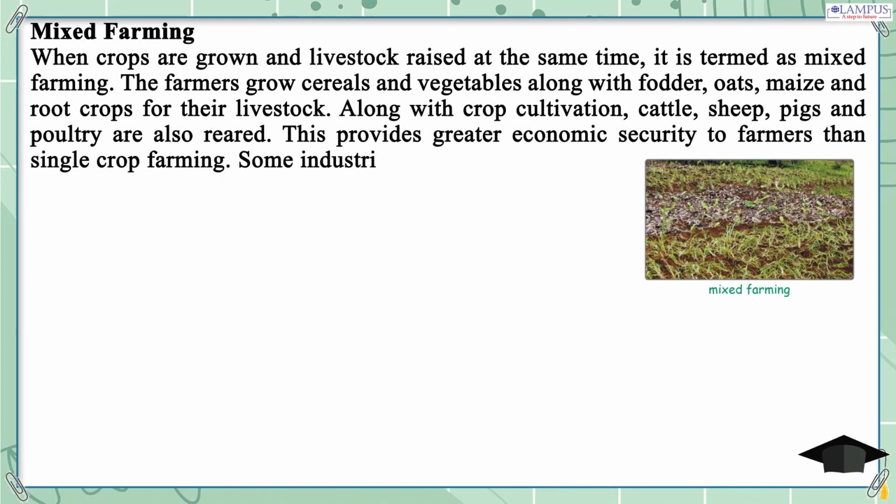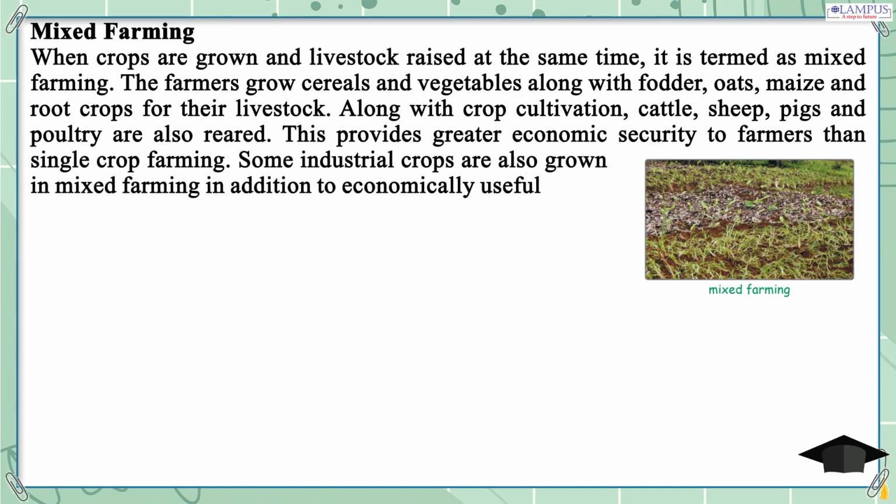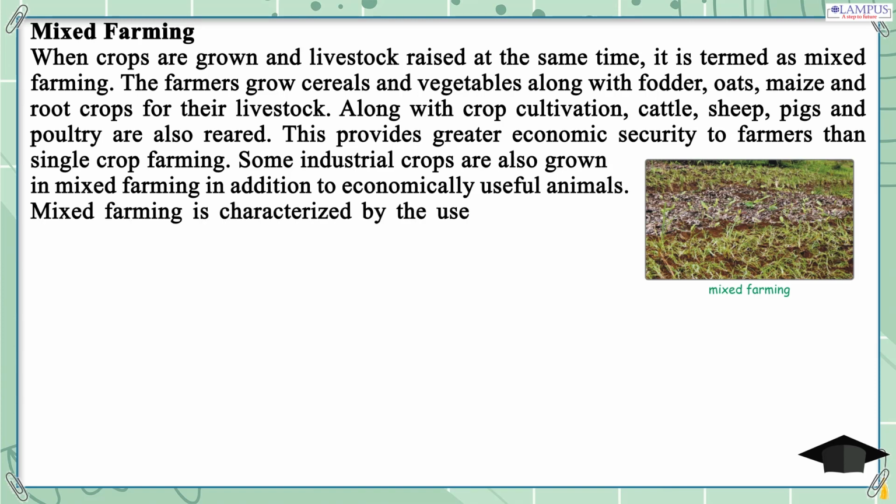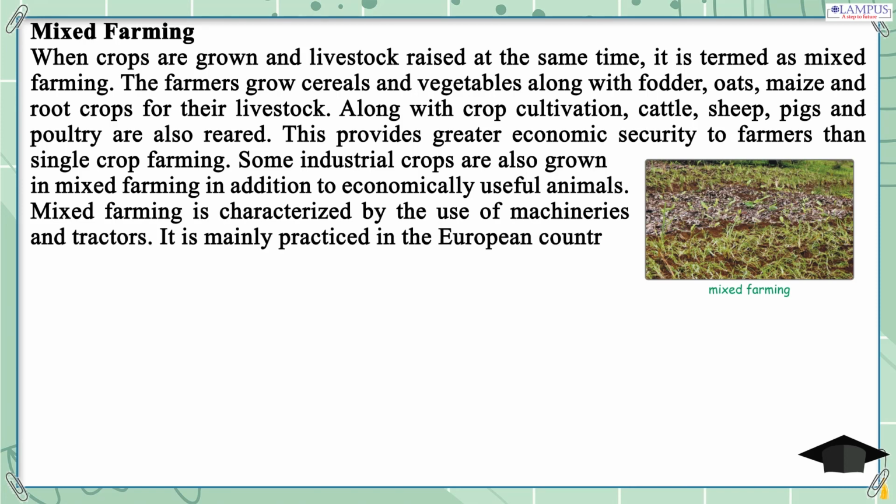Some industrial crops are also grown in mixed farming in addition to economically useful animals. Mixed farming is characterized by the use of machinery and tractors. It is mainly practiced in European countries such as Britain, Argentina, North America and Netherlands.